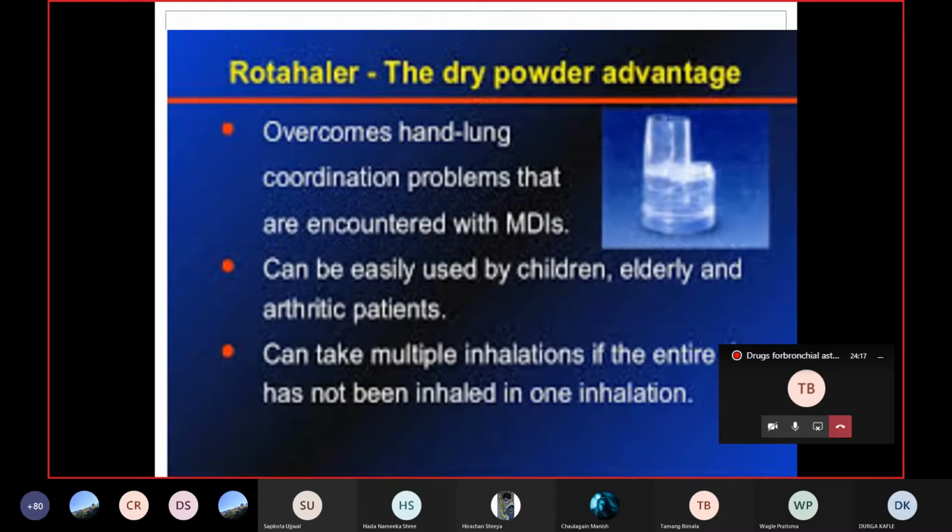We can take multiple inhalations if the entire drug has not been inhaled in one inhalation. We have to finish the drug that is in the base. So we can do multiple inhalations. That is the main advantage of this Rotahaler over the MDI.